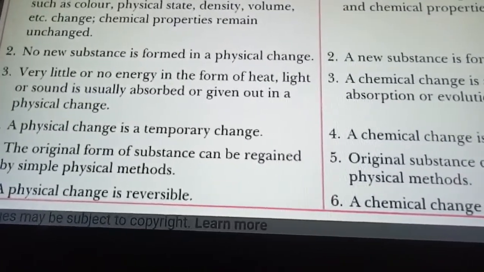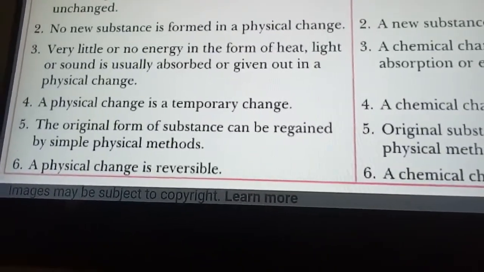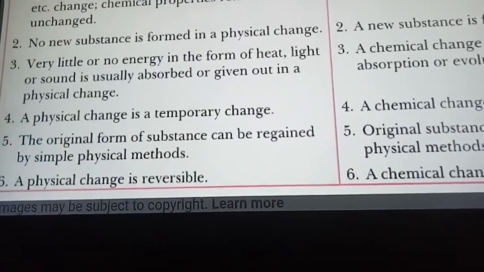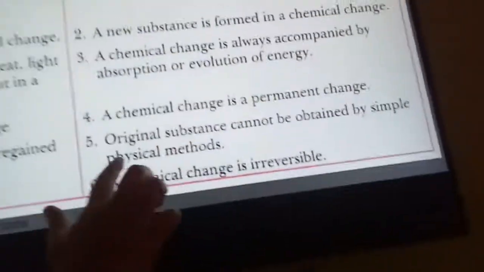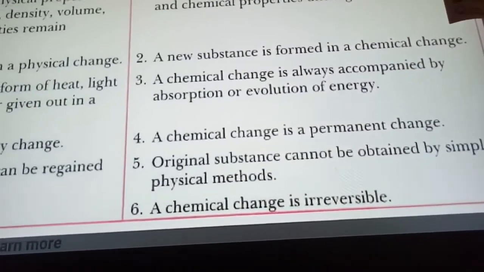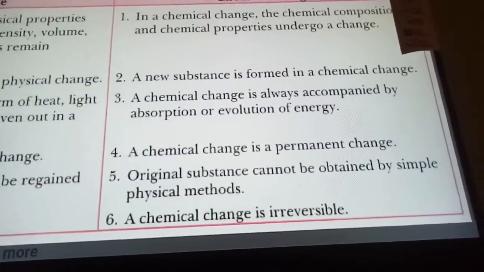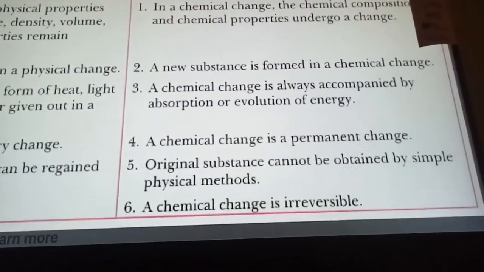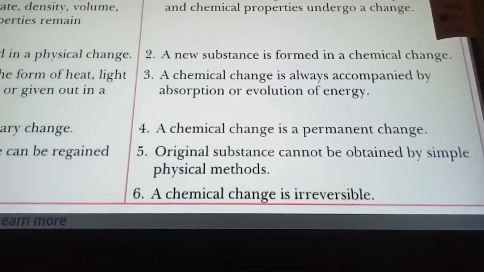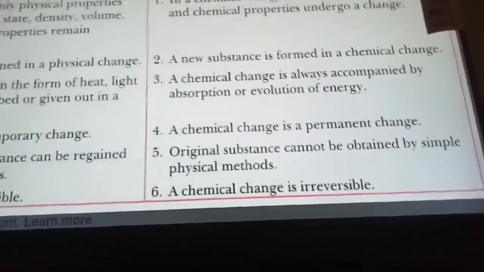So what is the simple physical method here? Evaporation. By simple physical methods we can get back a substance. That is called a physical change. But in a chemical change, the original substances cannot be obtained by simple physical methods. In the same example where we added acid to the sugar, a chemical change took place. By evaporation, can we get back the sugar? No, it is not possible because it has entirely changed.